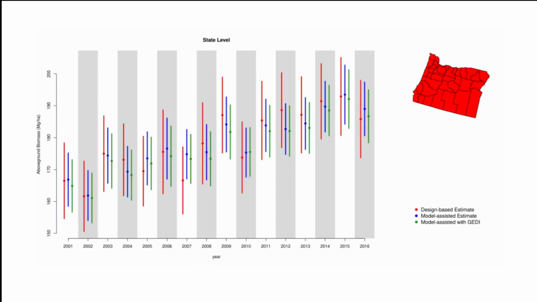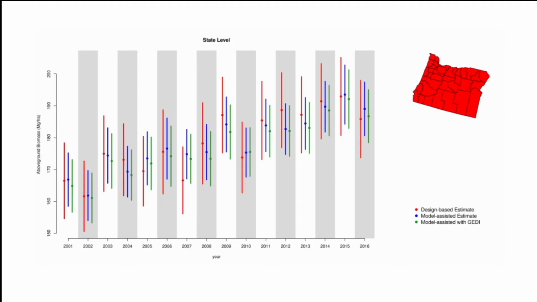Notice how, in general, mean above-ground biomass estimates tend to agree across estimators. We also see that at the state level, biomass density seems to be increasing over time. We see that the 95% confidence bands for the red points, the design-based estimates, tend to be wider than the blue bands, the model-assisted estimates. This narrowing of the confidence bands shows how the phase 1 biomass predictions are helping us improve our confidence about how much tree biomass is stored in Oregon forests.